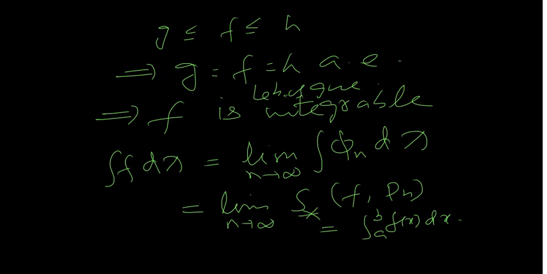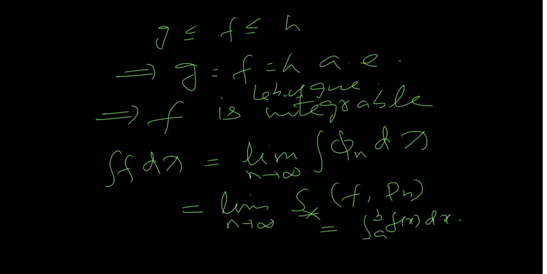So here f is not only Lebesgue integrable, it's an upper function because it has a generating sequence. This phi n is an increasing sequence of step functions such that phi n increases to f almost everywhere. In fact, phi n increases to g, but g is equal to f almost everywhere. So phi n increases to f almost everywhere, and the limit of the integral of phi n is finite. It is equal to the Riemann integral. So phi n is a generating sequence for f, and hence f is an upper function. So every Riemann integrable function is an upper function, and hence Lebesgue integrable, and its Lebesgue integral is the same as its Riemann integral. So this proves the theorem completely.